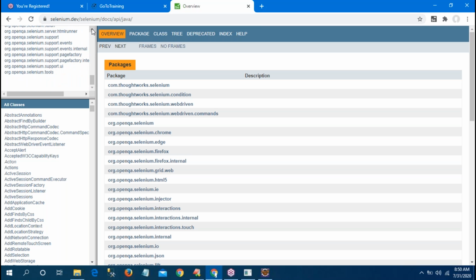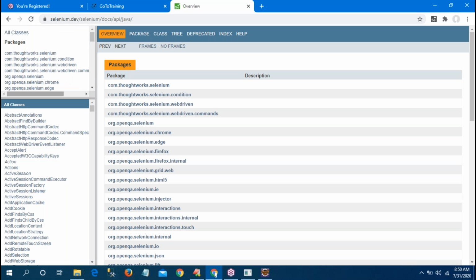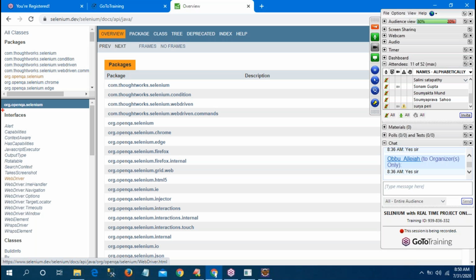A package contains a number of classes. So in WebDriver, observe this one: org.openqa.selenium. Click on this, and it will open all the interfaces and classes. Where is WebDriver? Yes, WebDriver. See in the second panel, you can see only interfaces and classes.